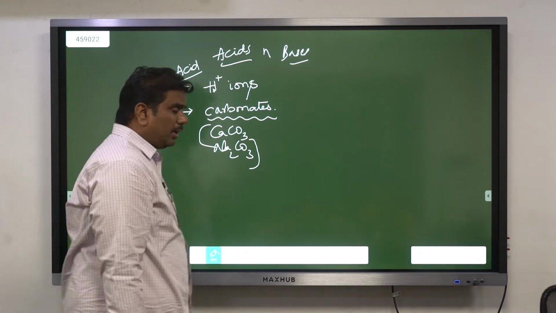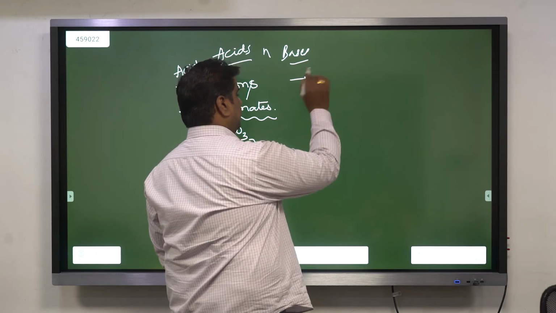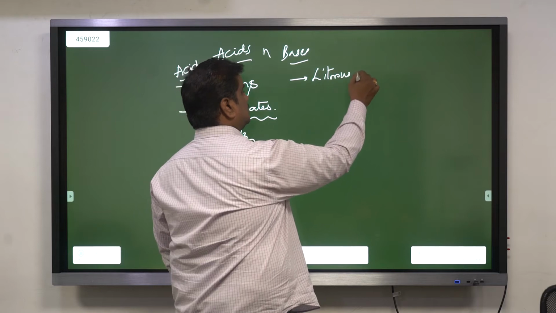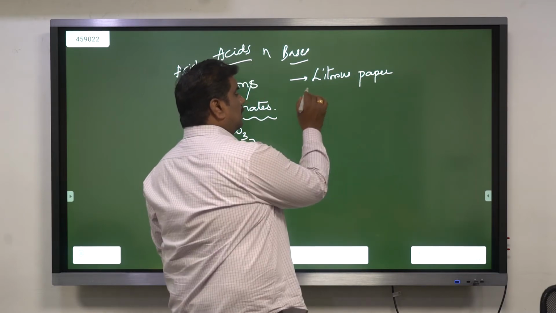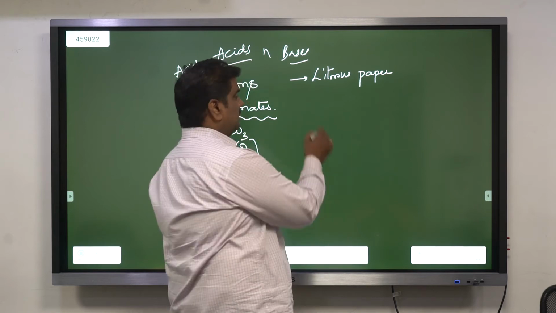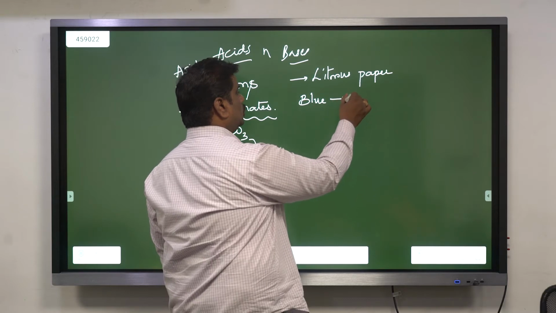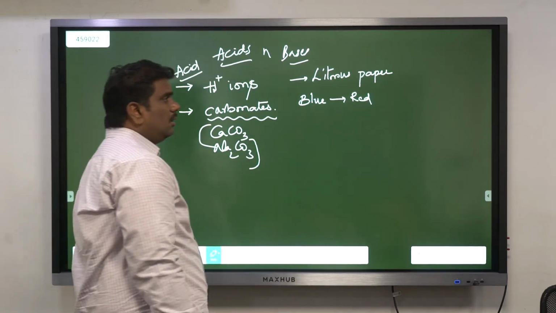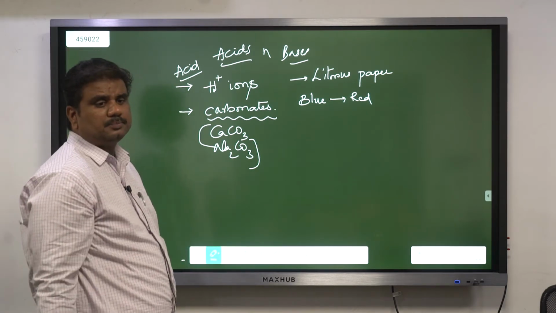Then, to identify whether a particular thing is an acid or a base, we use some papers. We call them litmus paper. Now, with this litmus paper, the moment you add acid, the color of the litmus paper will change from blue to red. On addition of acids, the color of litmus paper will change from blue to red.